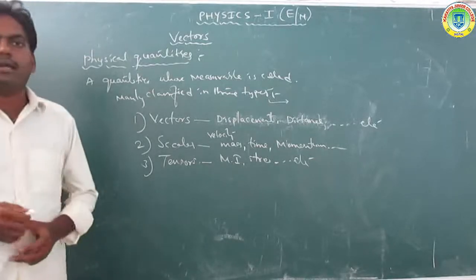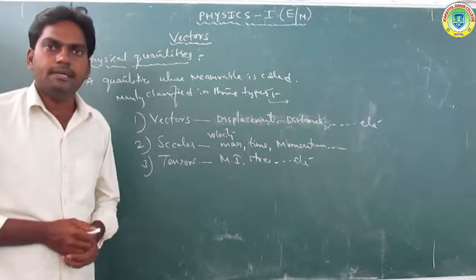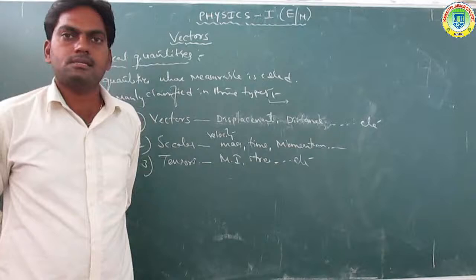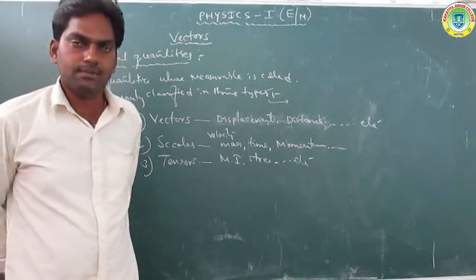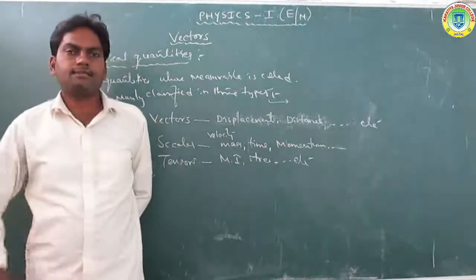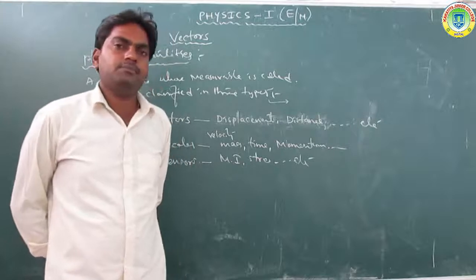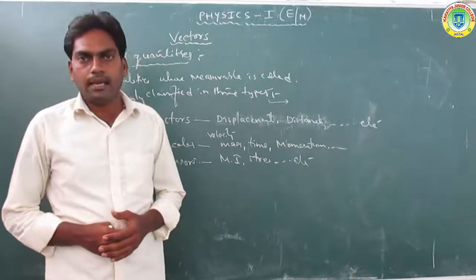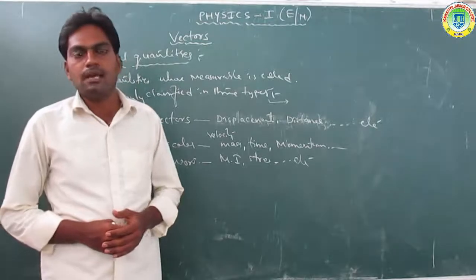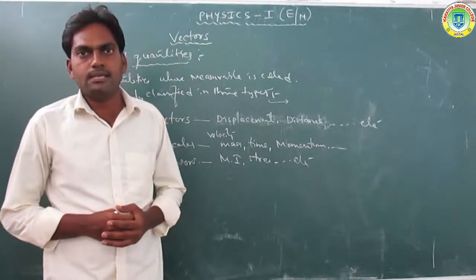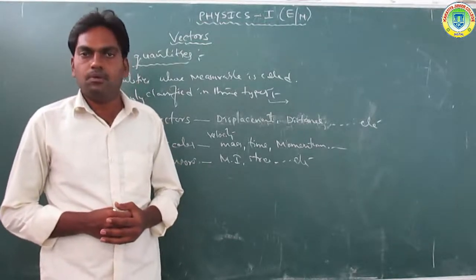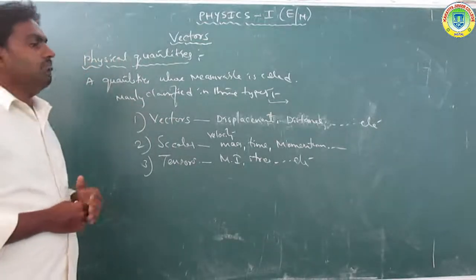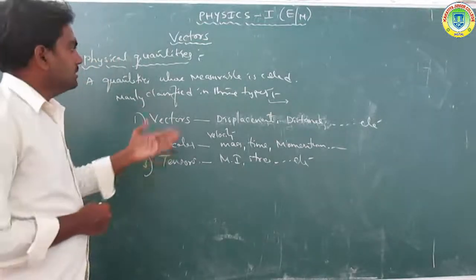A quantity which is measurable is called a physical quantity. For example, velocity, time, displacement, distance. Anything that is measurable is called a physical quantity. Clear that? Now, physical quantities are mainly classified into three types.